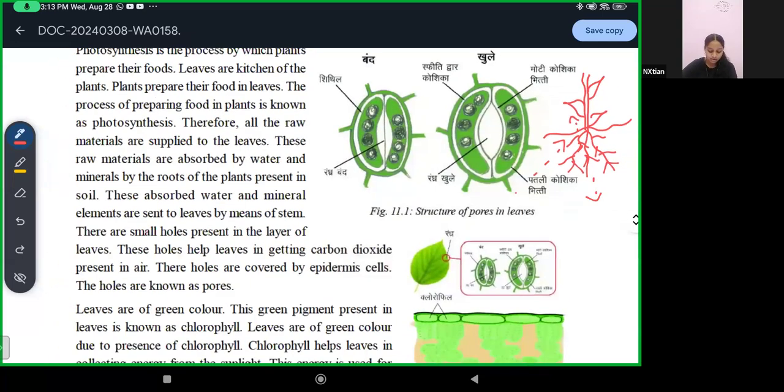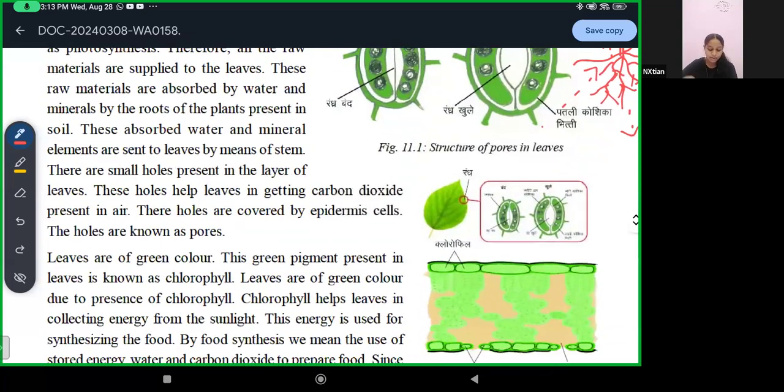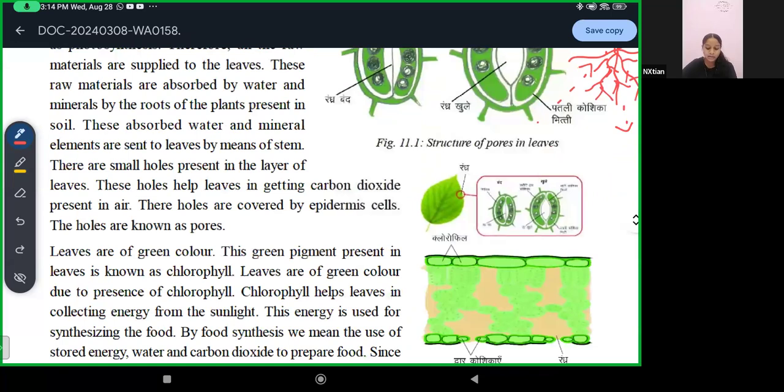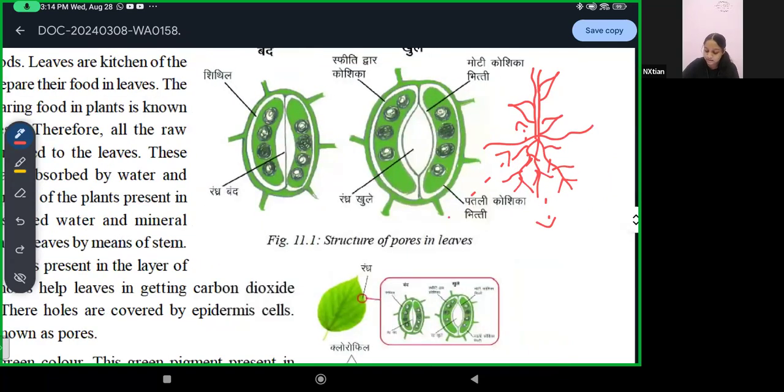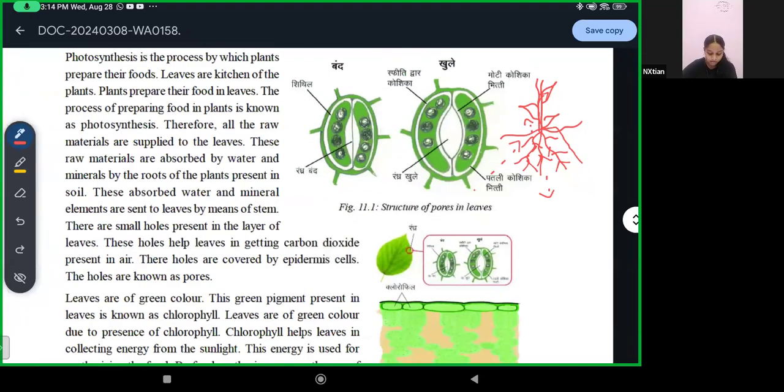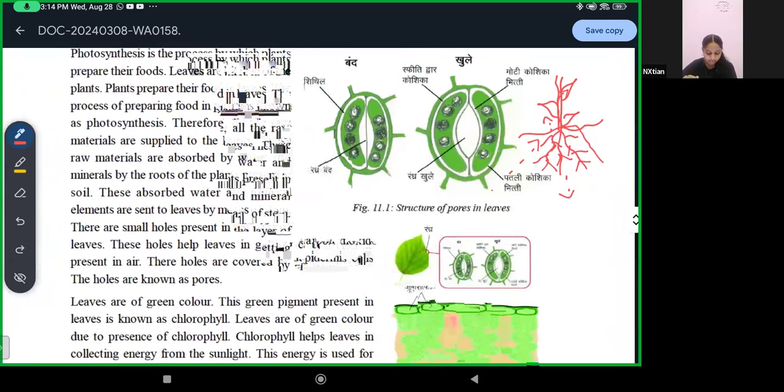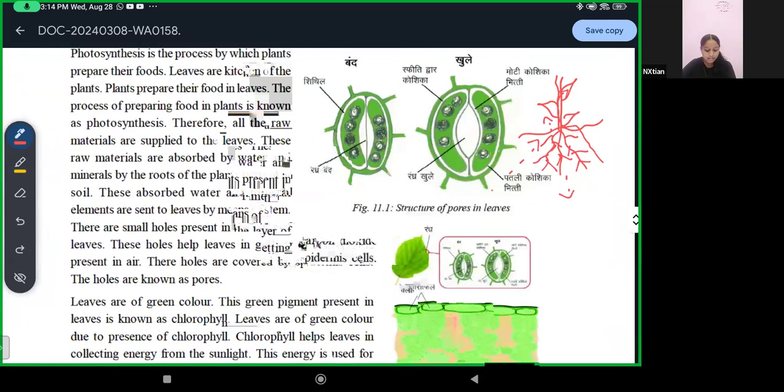These absorbed water and mineral elements are sent to the leaves by means of the stem. Through the stem, they are sent to the leaves. From the root it goes in the stem and to the leaf. Then there are small holes present in the layer of leaves.